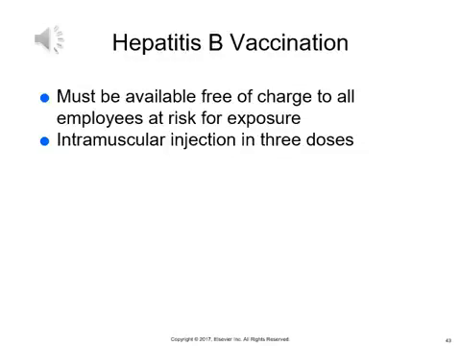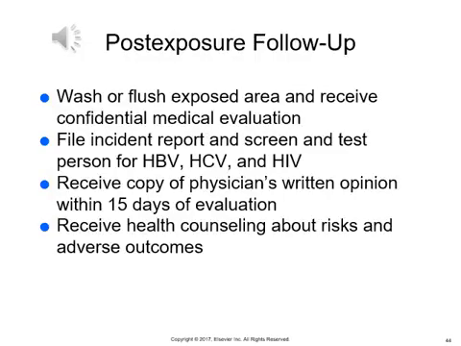The hepatitis B vaccine is an intramuscular injection and is given in 3 series doses. This must be available free of charge to all employees that are at risk of exposure to hepatitis B. If a worker is exposed to an accidental needle stick, a human bite, exposure to broken skin, or from a splash or splatter onto mucous membranes, such as the eyes, certain procedures must be followed.